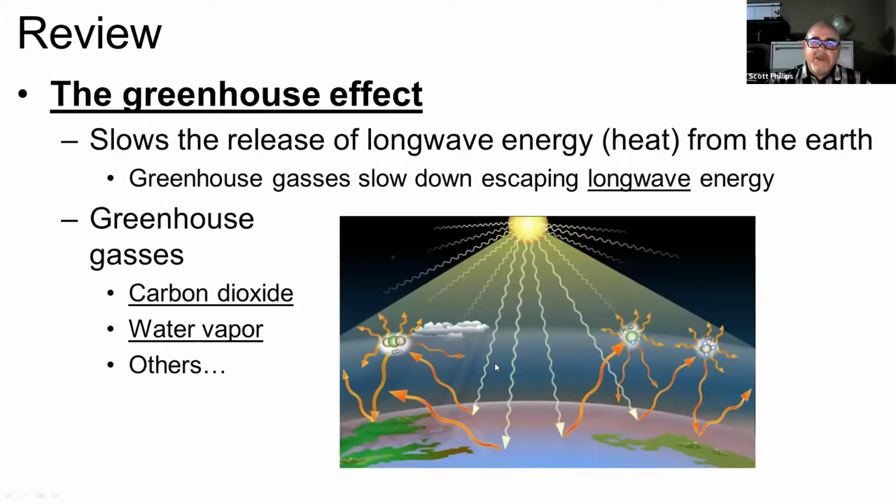And we've also covered the greenhouse effect. The greenhouse effect is about slowing down some of that long wave energy that the earth is emitting, so it slows down as it goes out to space. And we talked about the two primary greenhouse gases, carbon dioxide and water vapor. Now when we talk about human influenced climate change, I'm not going to worry so much about water vapor because humans are not emitting water vapor. We are going to focus a little bit on carbon dioxide.